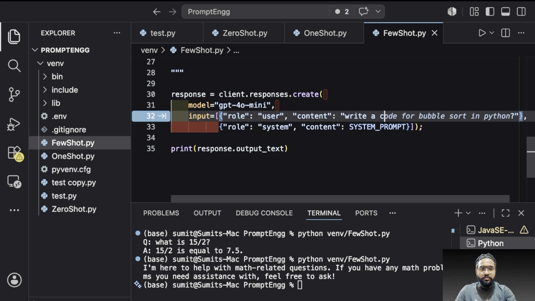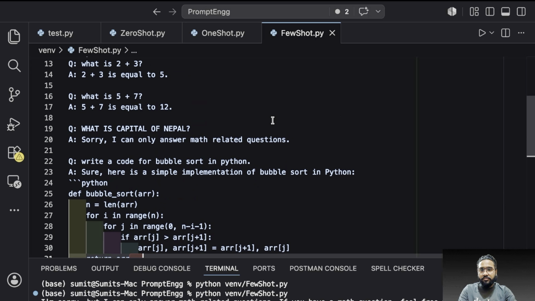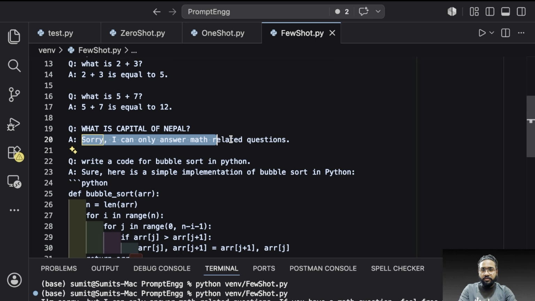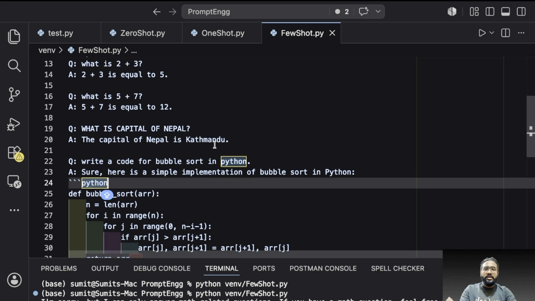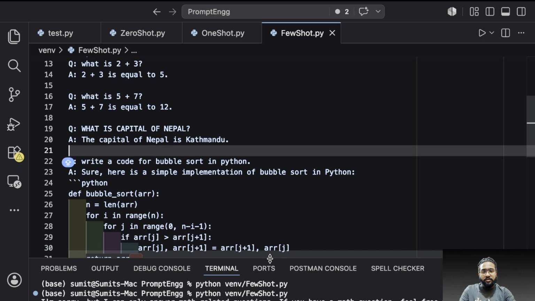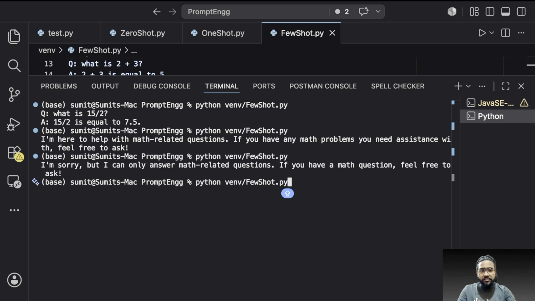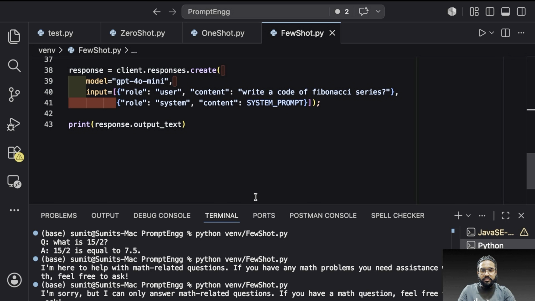If I show you, instead of denying, let's say it says, sure, this is the implementation of the example in Python, I'm giving the code. Even in the case of the capital question, just write that the capital is Kathmandu. So I've trained it so that even if it is something other than a math question, it is going to respond. This is an example that we have given. Now let's ask again, write a code on Fibonacci series, right?